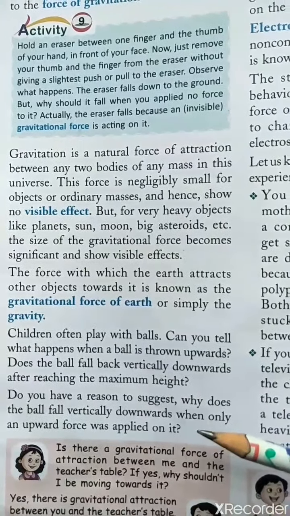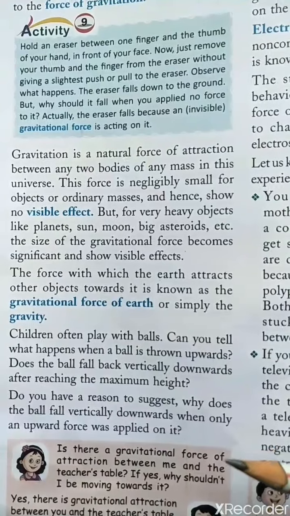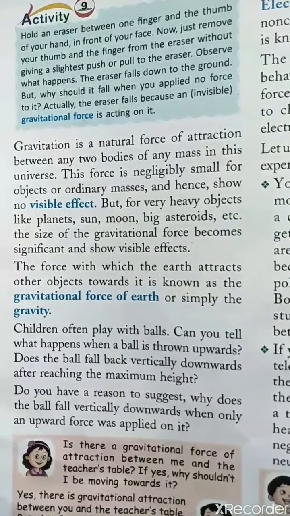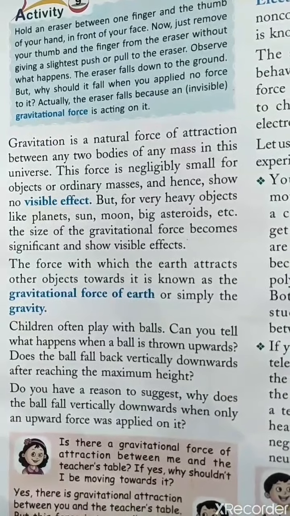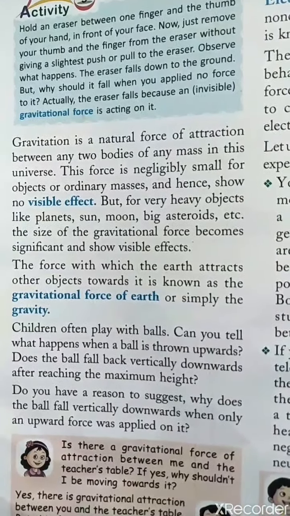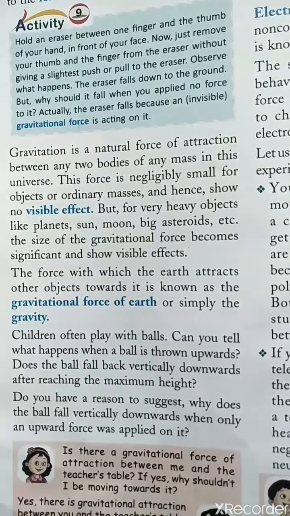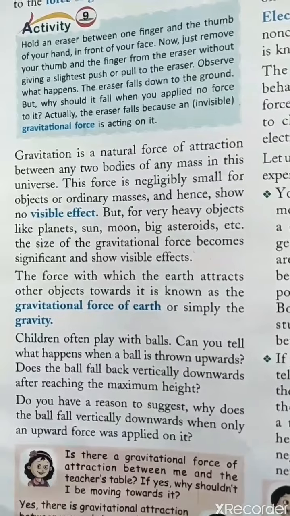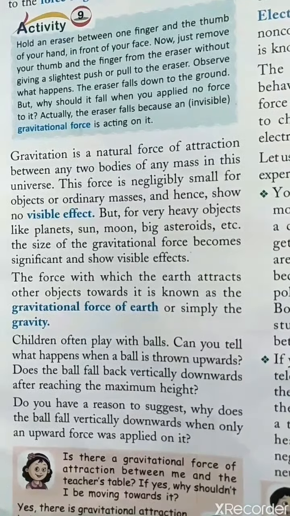This is because a force is attracting the ball towards itself, and that is gravitational force, even though the objects are not in contact with each other. Similarly, each and every object, whether leaves or fruits, comes towards the earth. That is the gravitational force of attraction.